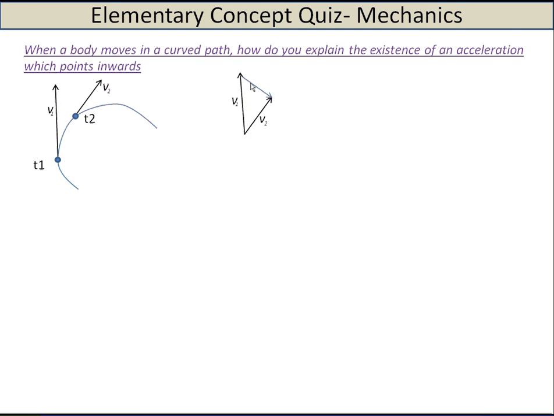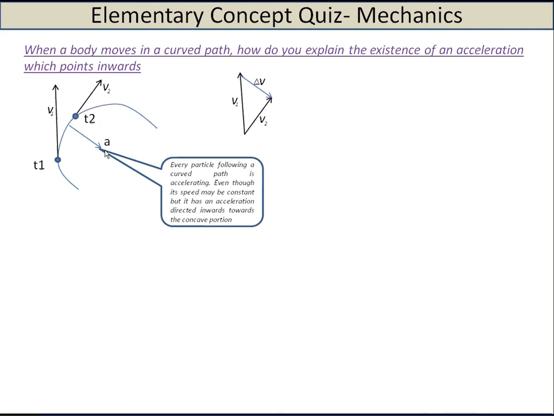So the difference between the two vectors, you will get this. So delta v is your change in velocity, and the acceleration will point in the direction of the change in velocity. So you will always have an acceleration towards the concave or inside of the curve as shown in the figure.